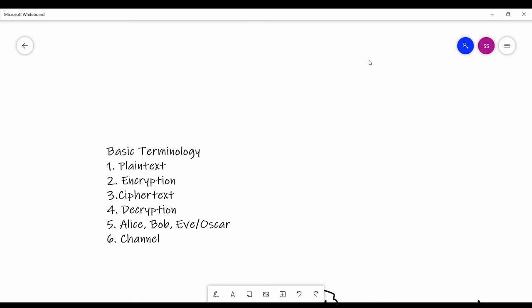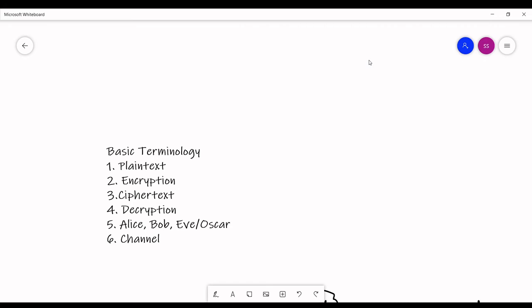And Eve or Oscar, sometimes you will see Eve, sometimes you will see Oscar. These are the hackers or bad people who want to steal your information. So you will see in every textbook that they use only these three or four people to make you understand the concepts of cryptology.